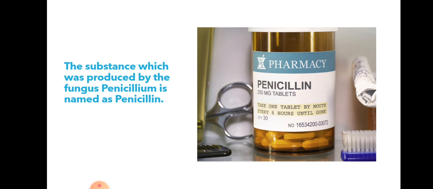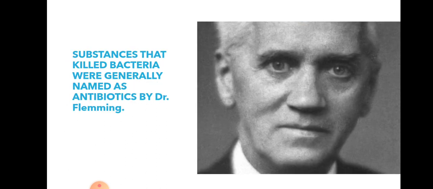Substances that kill bacteria were generally named antibiotics by Dr. Fleming.